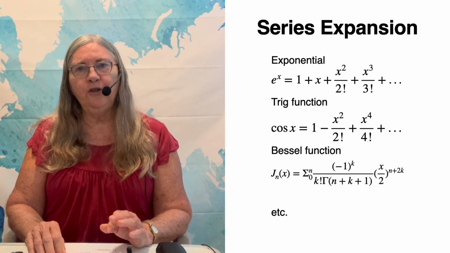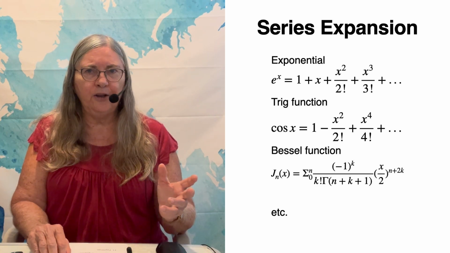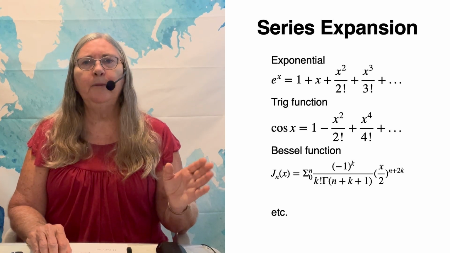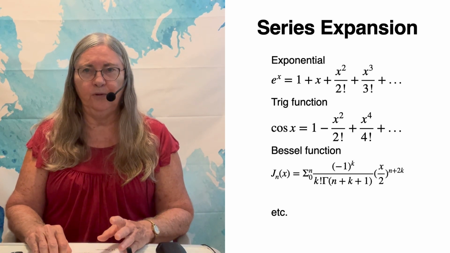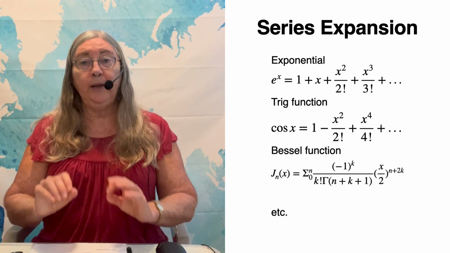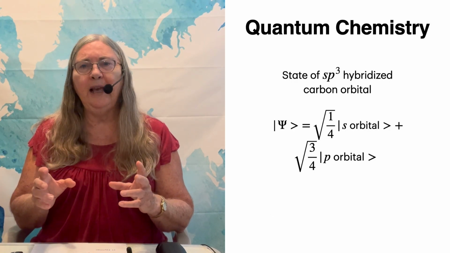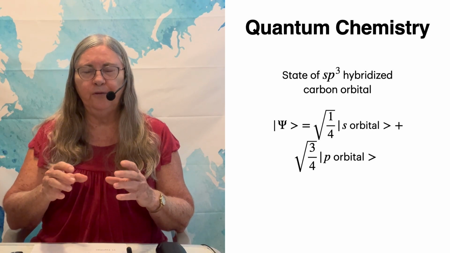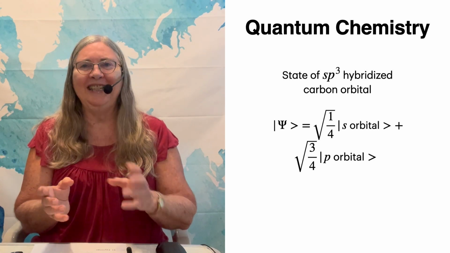When we have a function that's too complicated for us to calculate very easily, we expand it in a series of other functions that are easy to calculate. When we get to quantum chemistry, we have some pretty complicated mathematical functions for the orbitals of electrons in atoms.